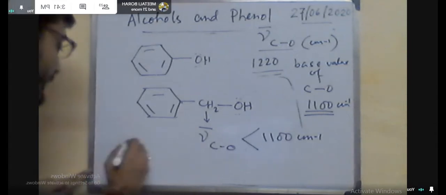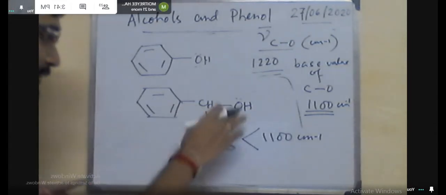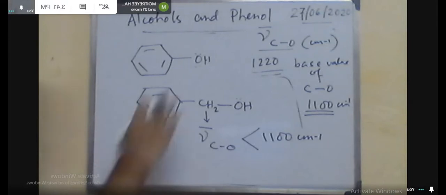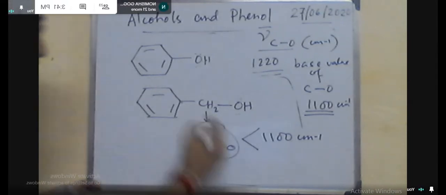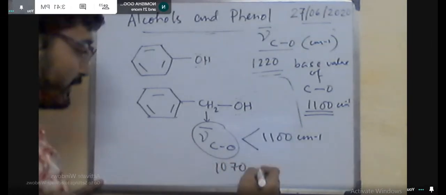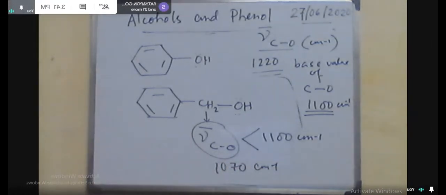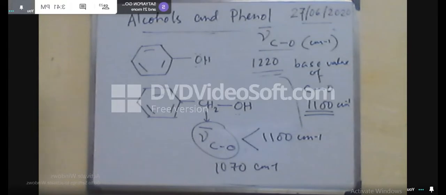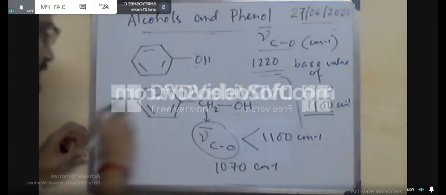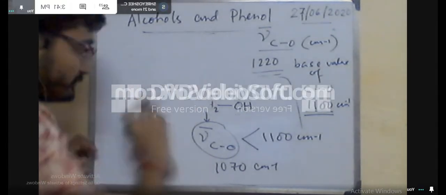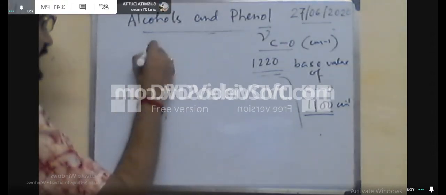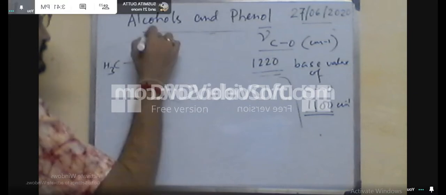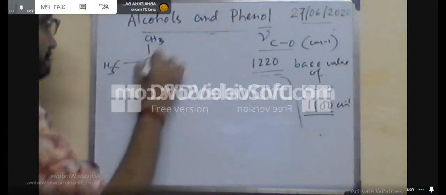say, in this case the nu bar is found at 1100 centimeter inverse, but if this OH is attached in the ring system, this is also a 2-degree alcohol, but here it is in a ring system, and this value is less than 1100 centimeter inverse.